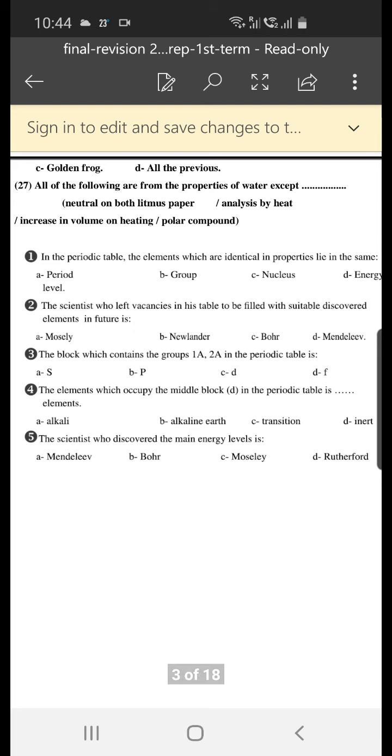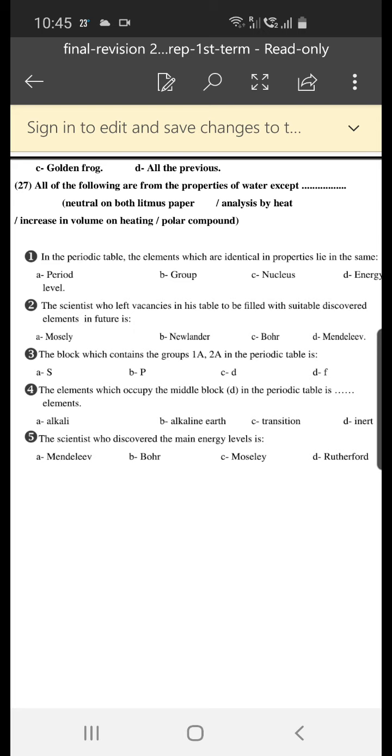In the periodic table, the elements which are identical in properties lie in the same period or group? Of course, in the same group. Number 2, the scientist who left vacancies in his table to fill with undiscovered elements in future is Moseley or Mendeleev.